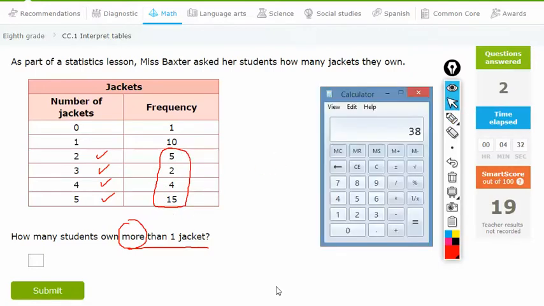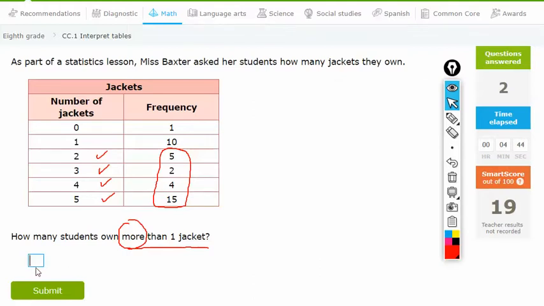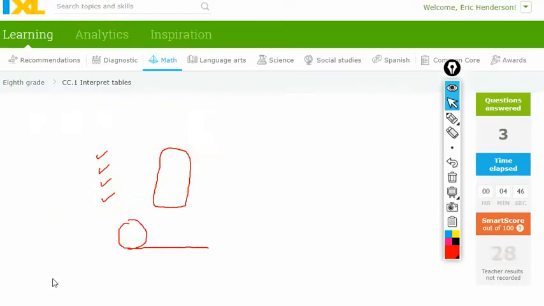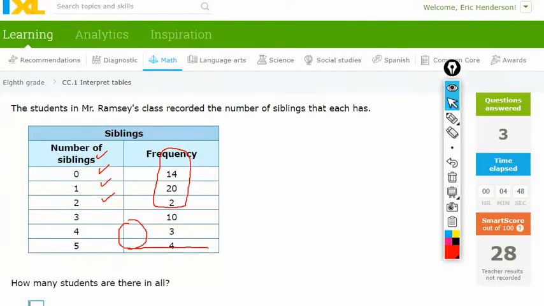Alright. That is 5 plus 2 plus 4 plus 15 equals 26. Alright.